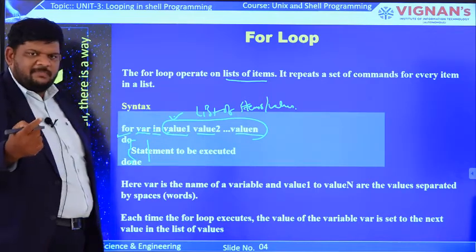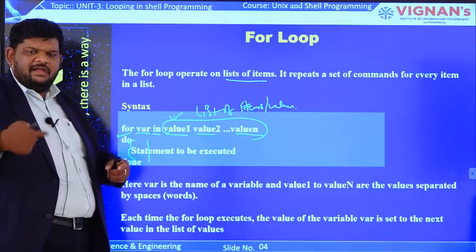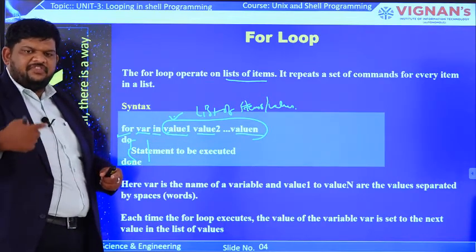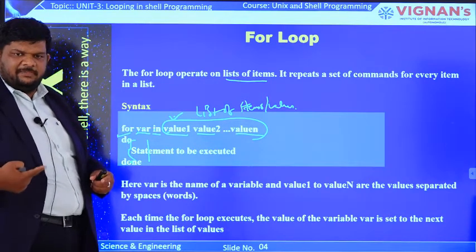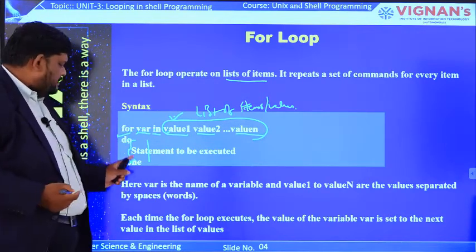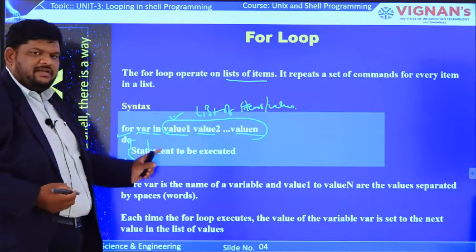Assume only one statement is there. That means each and every time only that statement will be executed repeatedly. If 3 statements are there, each and every time those 3 statements will be executed repeatedly. So this indicates the block. How many statements we are writing inside this do and done indicates the body of